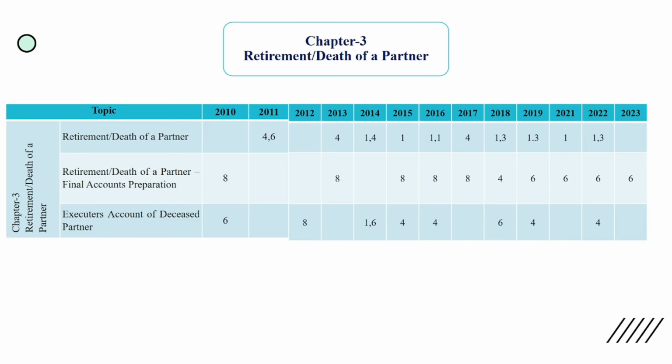Moving to the next chapter, retirement and death of a partner. Here also you will get a 6-mark question for the preparation of final account and treatment of goodwill, treatment of accumulated profit or loss, calculation of new ratio and gaining ratio, and especially the preparation of loan account and the preparation of executors account. Last years they asked only account preparation. Sometimes they are asking application level questions, like you have to prepare the journal entry related to executors account if they are paying the whole amount in different installments.